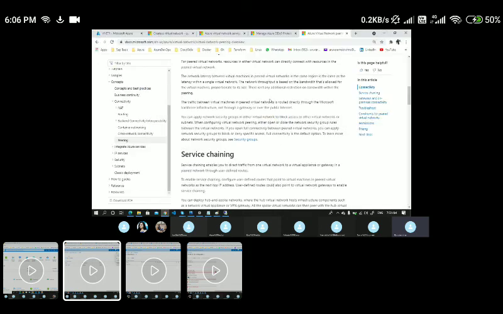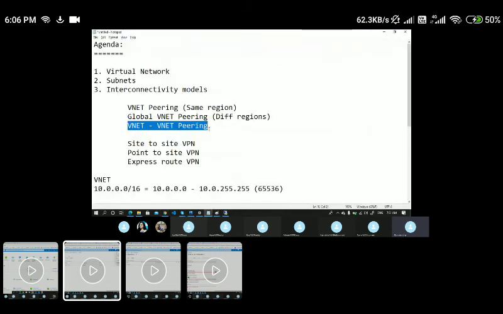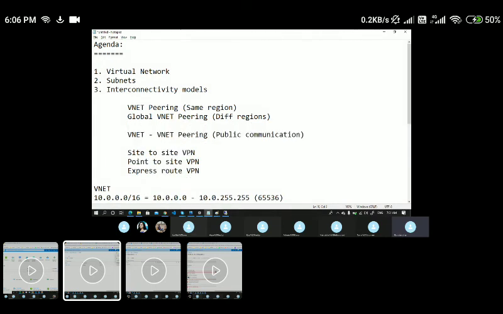Okay, and we have one more concept, that is VNet to VNet peering. So this is a public communication. This we'll discuss in detail tomorrow. So for today, let's discuss peering between two subscriptions.